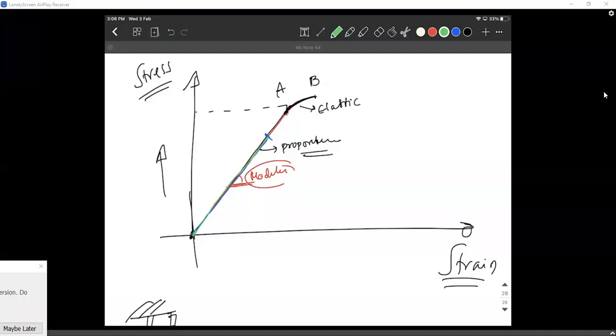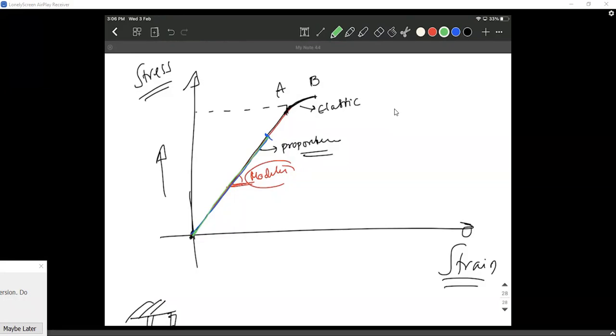Aniket. Sir, in reality also is that line perfectly straight, or are there small variations? Very close to a straight line, but theoretically this is how we read it. Since we're defining it as a proportionality limit, we'll just have to look at it as a straight line. In reality, there are always issues. You can't really find uniformity.